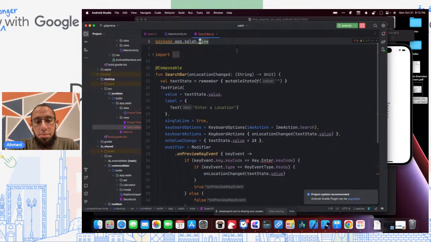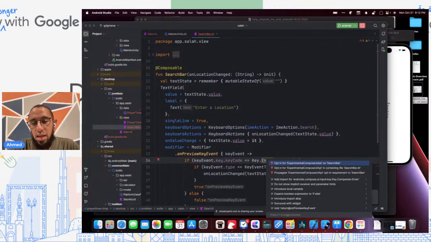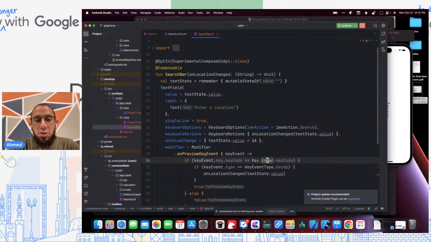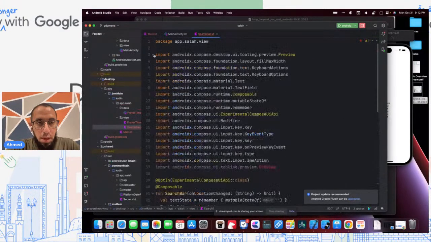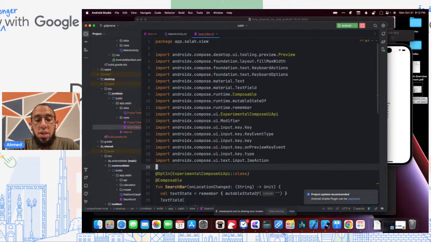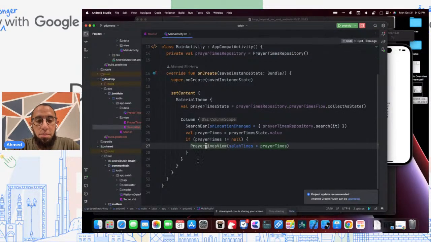And same thing here. I also noticed that the enter key is experimental here, so we add that. And the other thing it's complaining about is preview. If we open the imports, we can tell why, because the import for preview was Android X Compose UI tooling preview, whereas it replaced it with Android X Compose desktop UI tooling preview. So this preview annotation is different for desktop than it is for Android. But besides that, the code is pretty much identical. We've literally copy pasted, for better or worse, the code from Android into desktop.